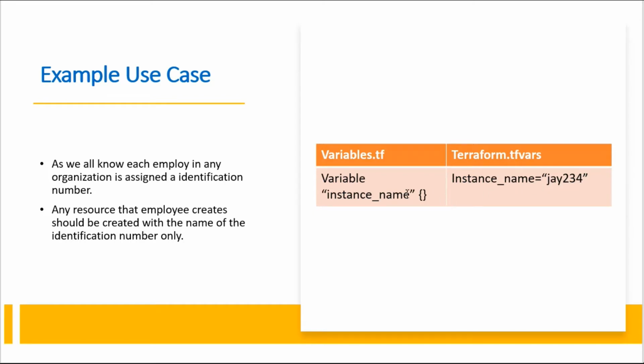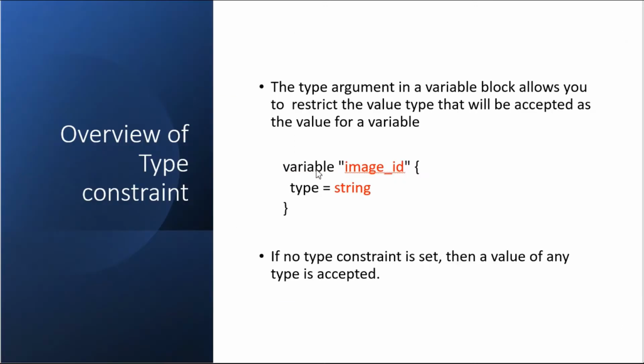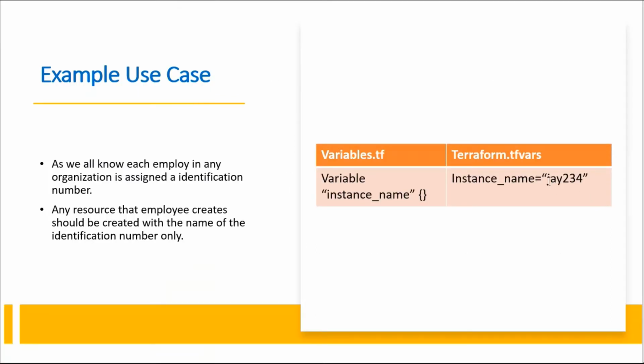If he passes blank, he can pass anything, j234 or 1234 or only a string, and it will try to create the resource. So instead of blank, if you set the type to number and give j234, it won't create; it only looks for a number. That is what we will look at with the example.